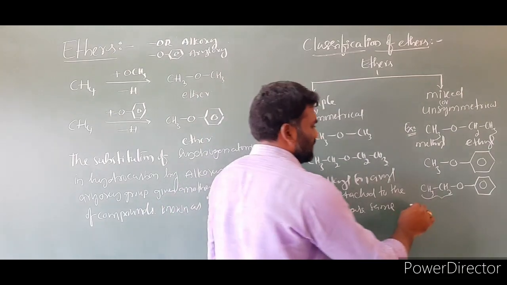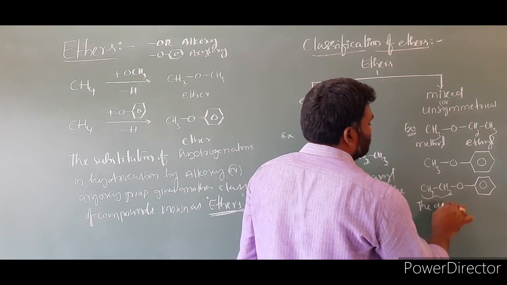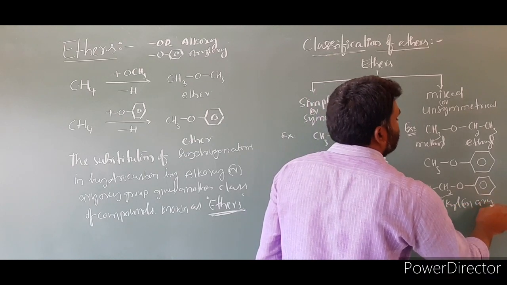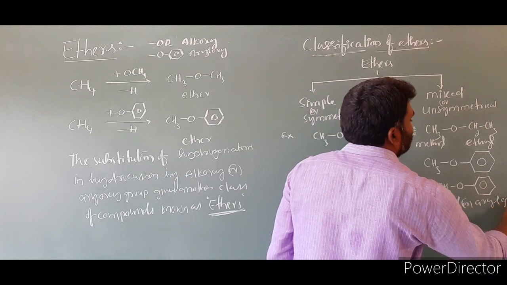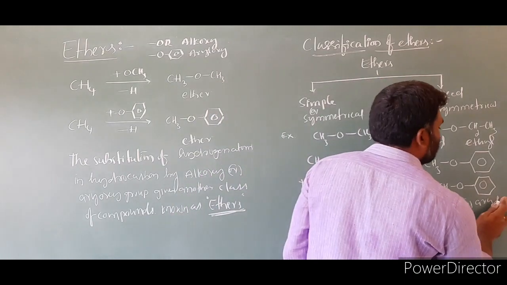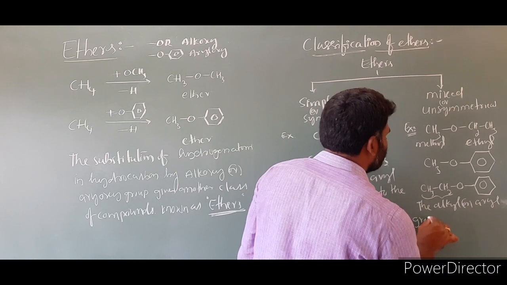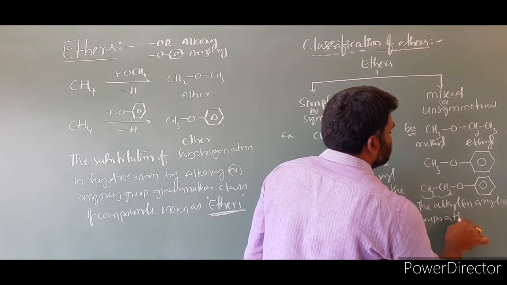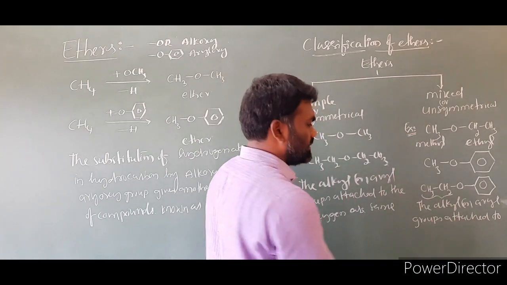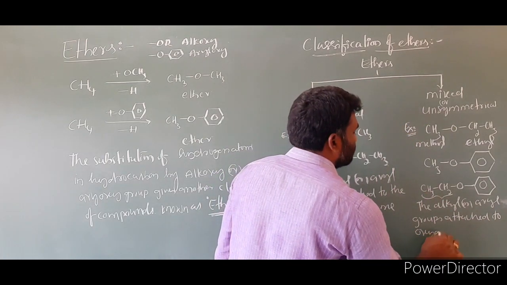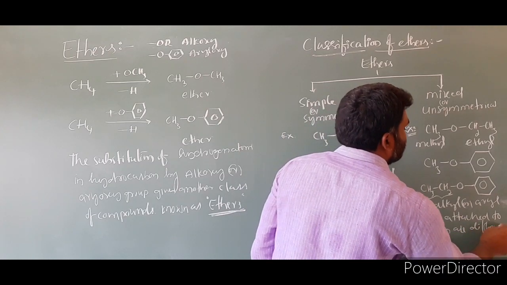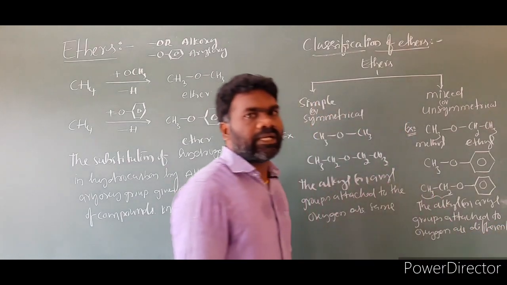Write the same sentence. The alkyl or aryl groups attached to oxygen are different.